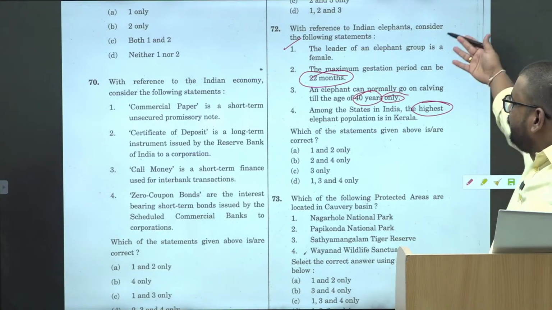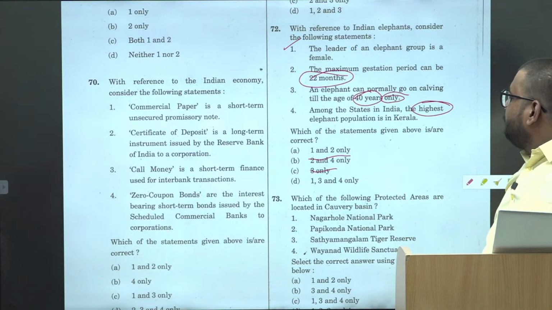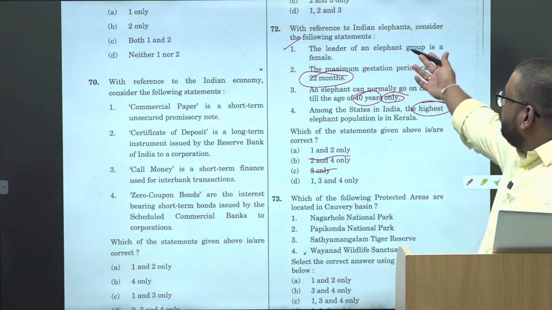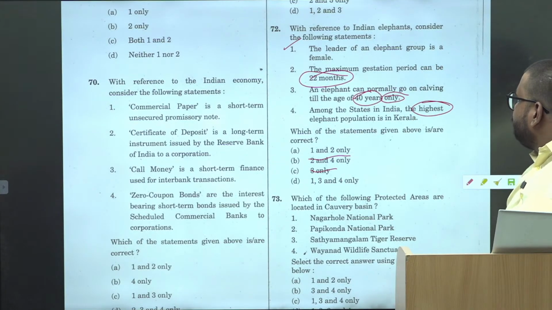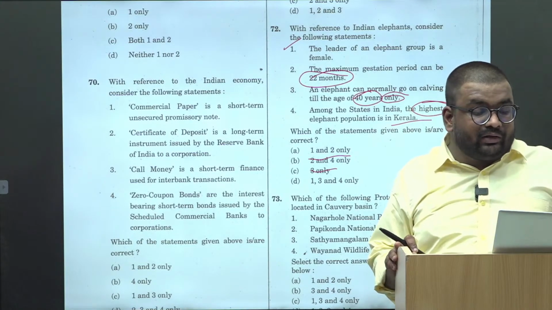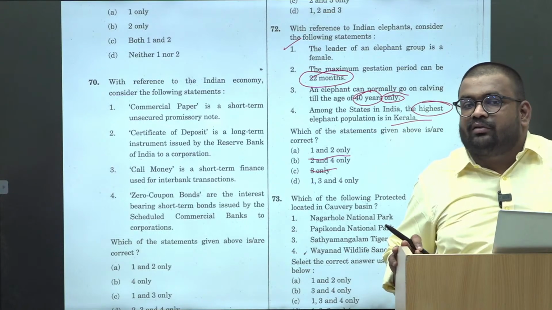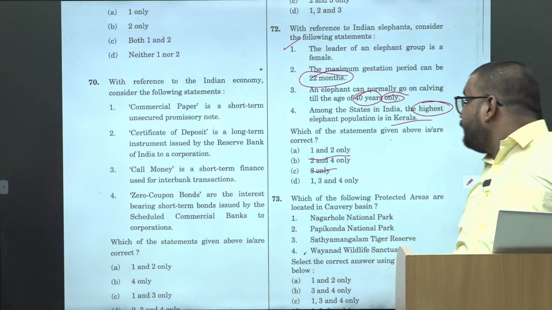Okay, baki rest, even if you know, consider one as correct, आपके 2 options eliminate होते हैं. Okay, all you have to do is think between these two. Again, elephant, at least you should have the idea कि highest elephant population is in which state? It is in Karnataka. ठीक है?